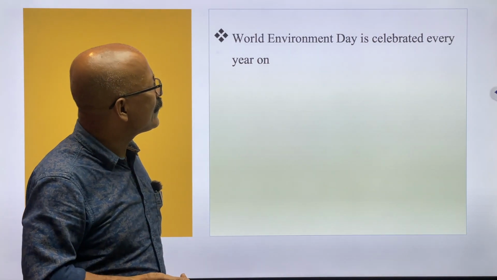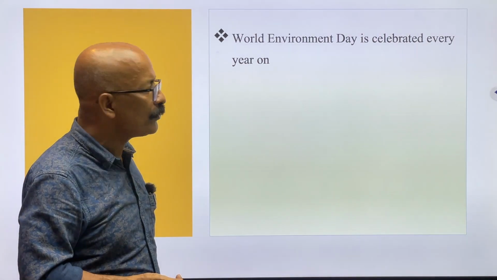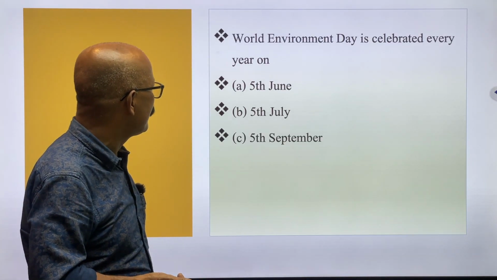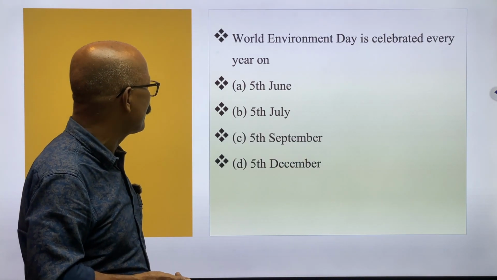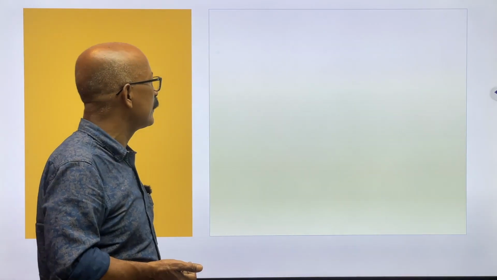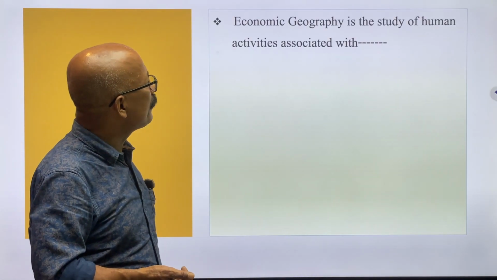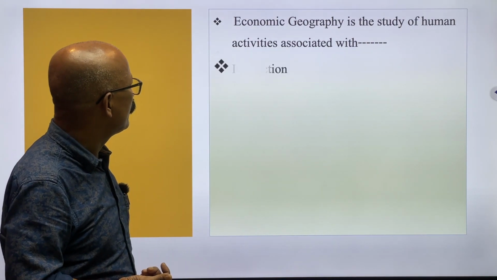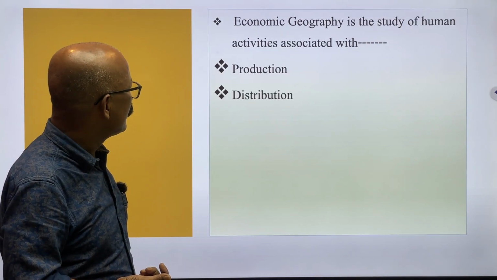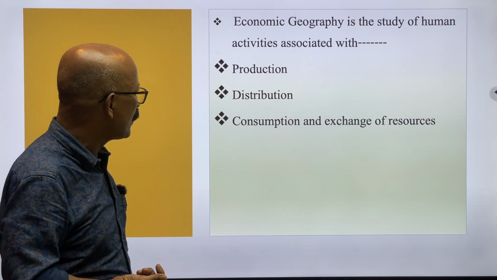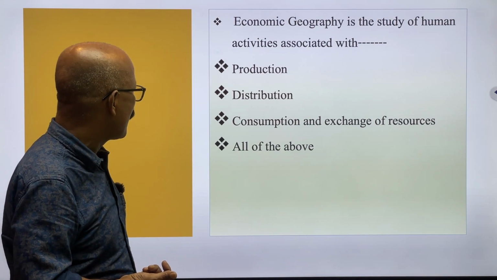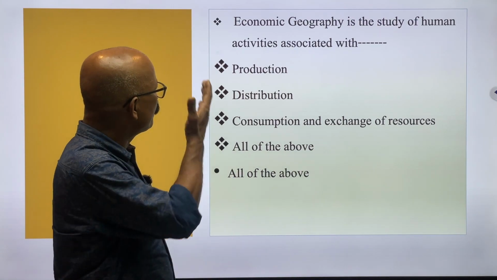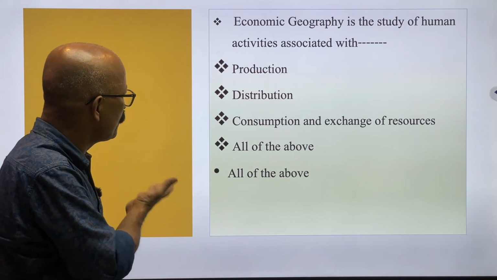World Environment Day is celebrated every year on 5th June. Yes, 5th June, then 5th July, then 5th September, and the answer will be 5th June. Correct answer. Economic geography is the study of human activity associated with what? Production, then distribution, then consumption and exchange of resources, and all of this. The answer will be all of this. It is related to production, distribution, and consumption.